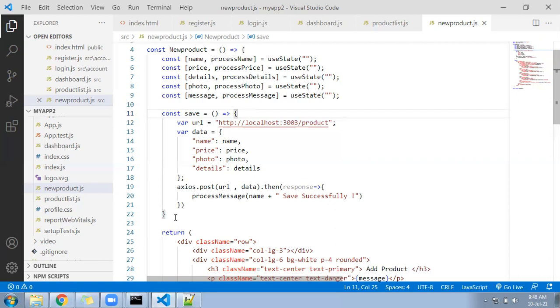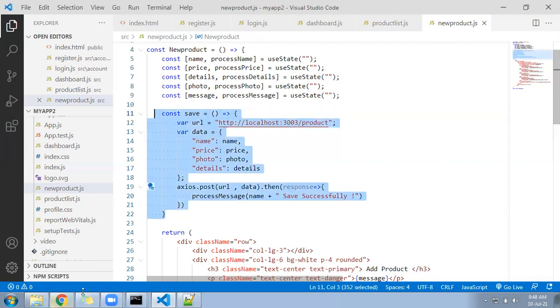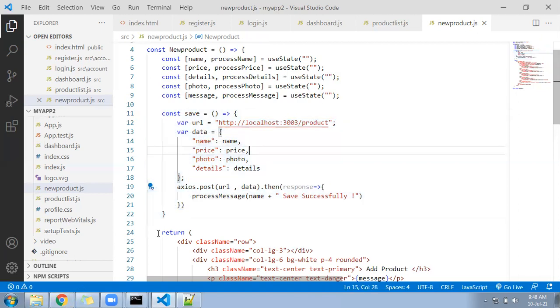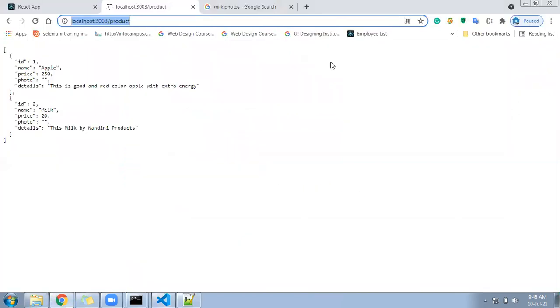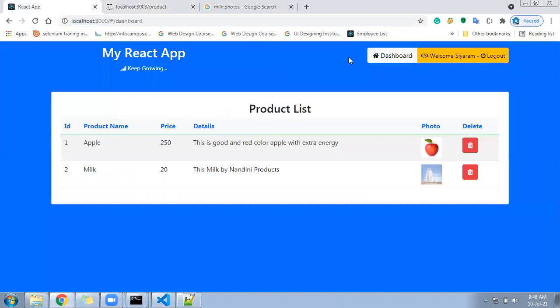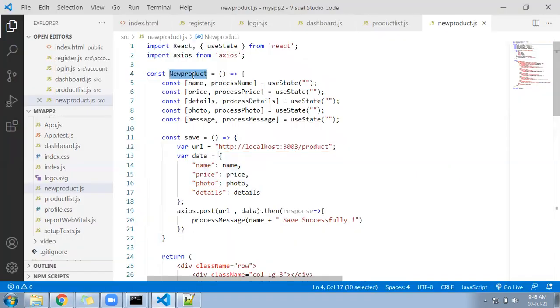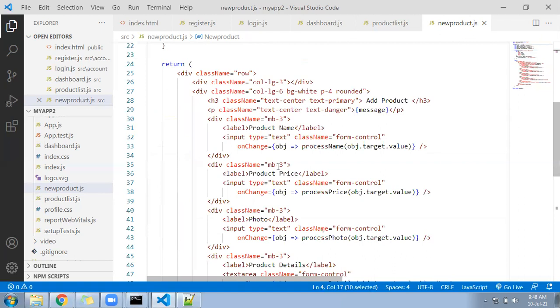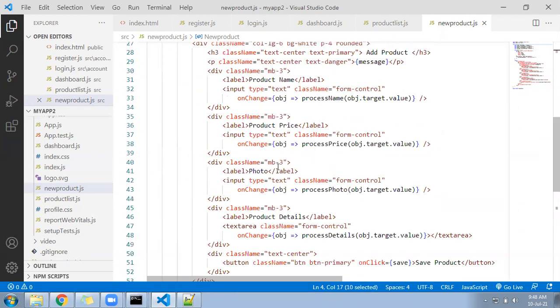Okay, so hope you have done the service, the save function you have written. Now we will provide a button here called add product. When you click on add product, that page will appear. Fill the data, click on save, it will come back to the list page. Hope you remember the function name called new product. New product we have.